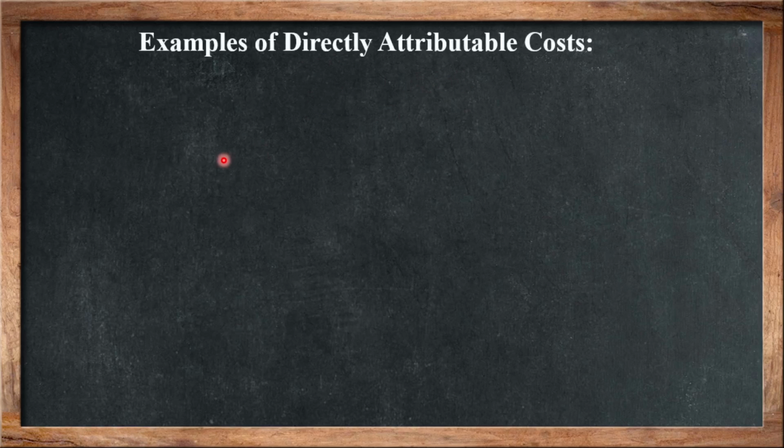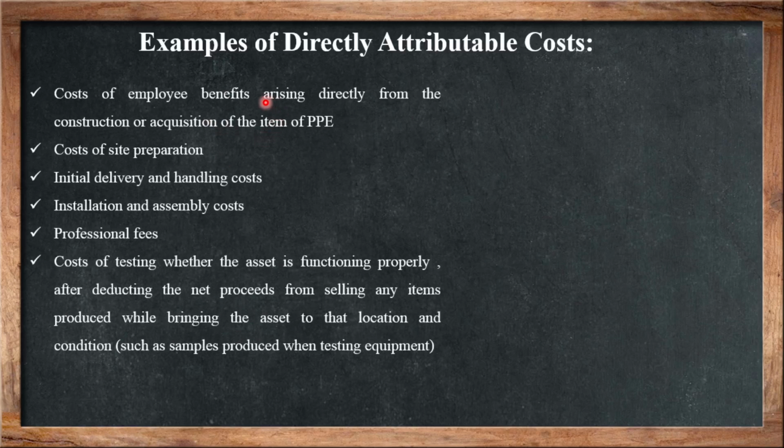After that, these are some examples of directly attributable cost. As I earlier mentioned in the second last slide, attributable cost. The cost of employee benefit arising directly from the construction or acquisition of the item of PPE will be called attributable cost. Cost of site preparation, initial delivery and handling cost, installation and assembly cost, professional fees. As I earlier mentioned, if you bought a machinery of 1 crore, whatever employee benefit arises directly from that construction or acquisition will be added.